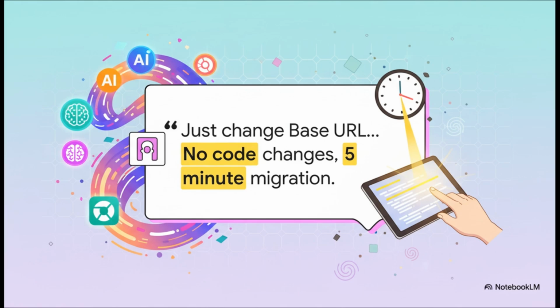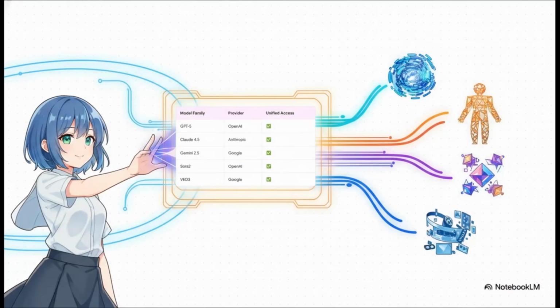You don't have to go learn some new clunky SDK. You don't need to do a massive complicated code refactor. No, you literally just change one line in your configuration, the base URL, and you're done. Your migration is finished. We are talking 5 minutes, tops. That's the whole thing. And just like that, with that one tiny change, you unlock this whole cutting-edge AI ecosystem for your app. You're not locked into one provider anymore.